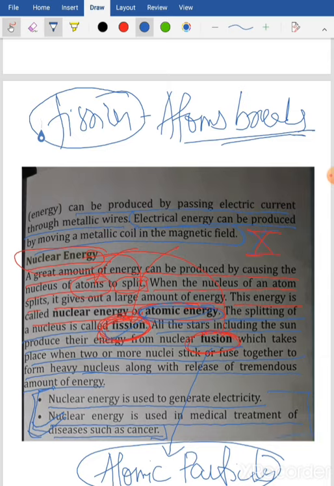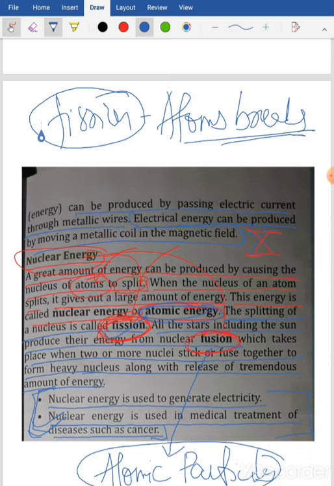So these were the types of energy that we had to discuss in class 7. Okay, apart from this we have other more types of energy like geothermal energy, tidal energy, solar energy. All right, this we'll be learning in class 8.